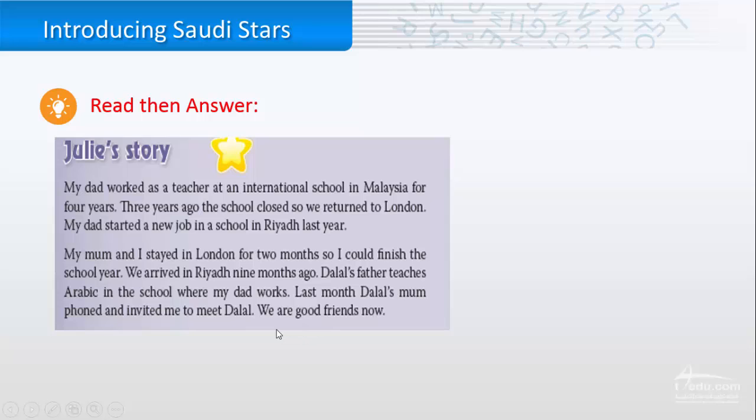So, if I asked you a question, what is the tense of the whole paragraph here? Is it in the present, the past, or the future? Of course, it's in the past. How can we know that from the verbs here? For example, my dad worked. The verb is in the past tense.